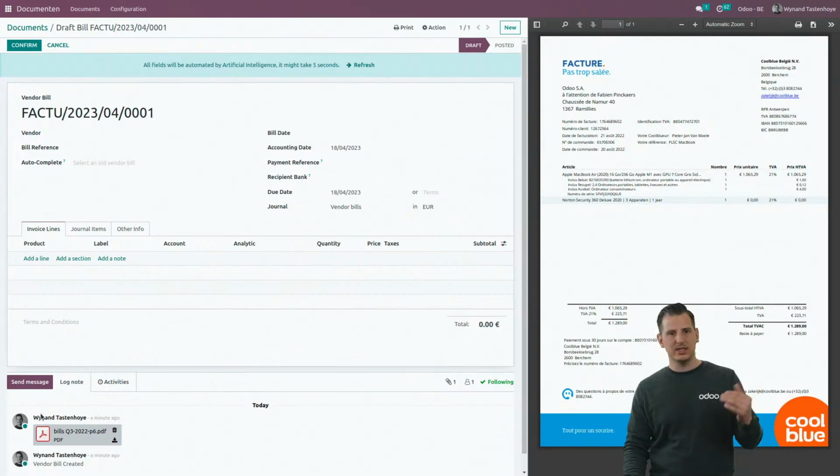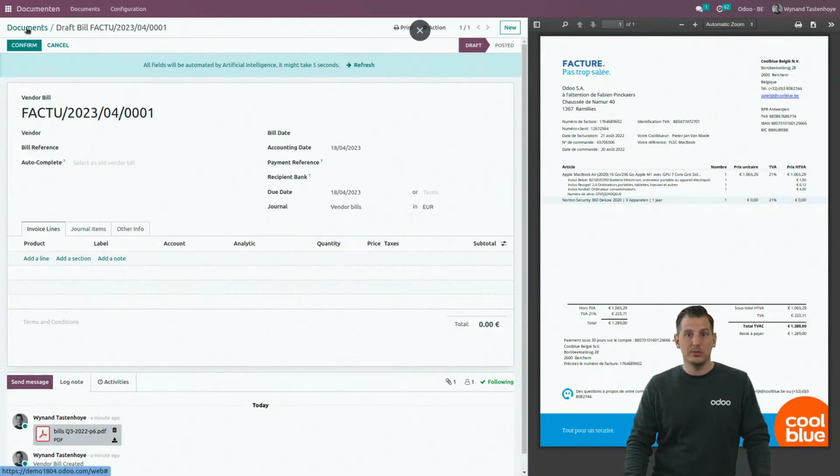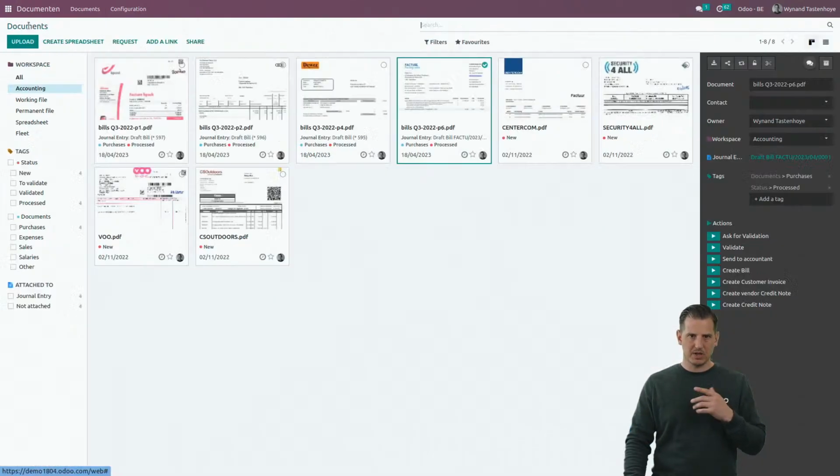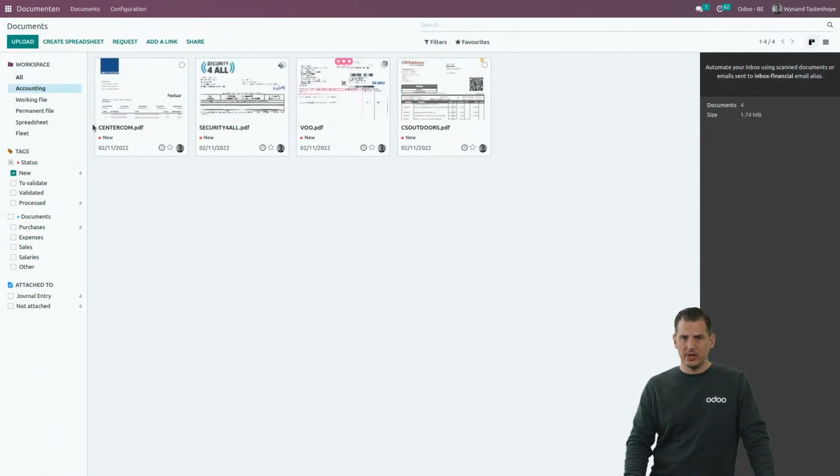Well, you will immediately see that it has been created from the document application. And for the moment, this is scanned by our OCR. We're going to see it in the second part, how our artificial intelligence will make sure that we don't have to fill all the input fields manually. But first things first. Let's go back to the document application, because we have other documents that already were in the database with the tag new.